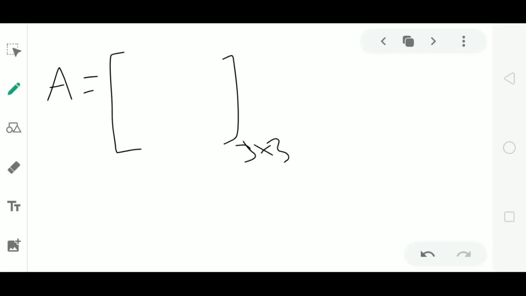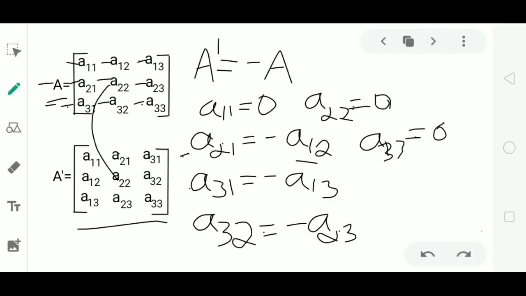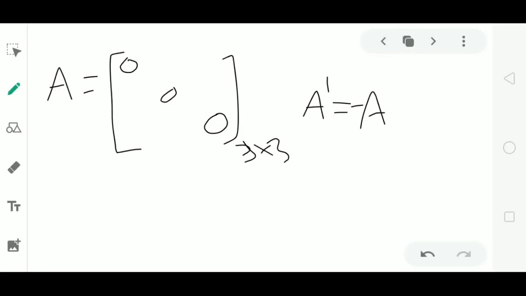Consider an example. Matrix A of order 3 by 3. To prove the condition A dash equal to minus A, I'll consider the diagonal elements of matrix A as 0, based on the condition which we obtained here. And for the non-diagonal elements, I'll consider the element lying in first row second column as 2.